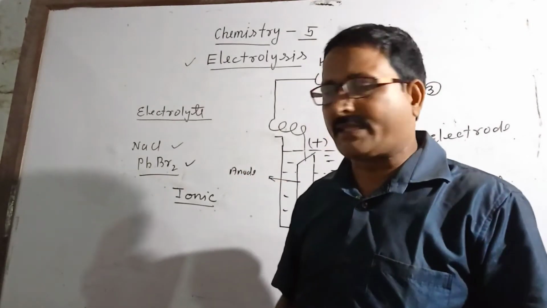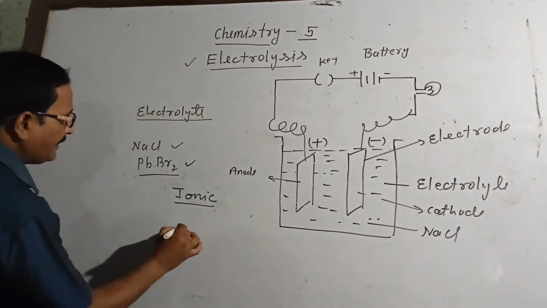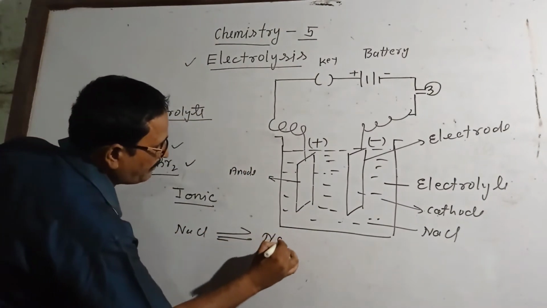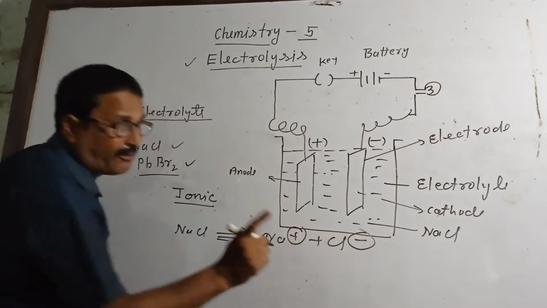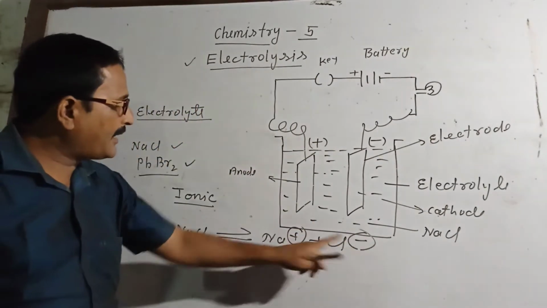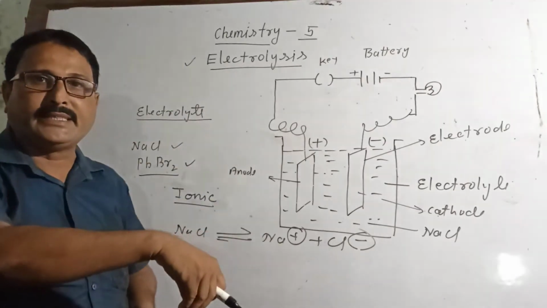The reason is that an ionic compound, suppose sodium chloride, has sodium ions and chloride ions. These ions are not free in solid state. These ions are free in aqueous solution form, means after dissolving in water.